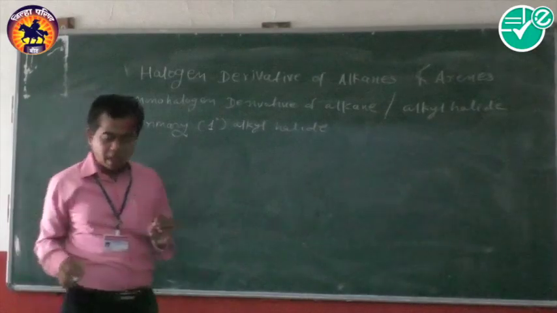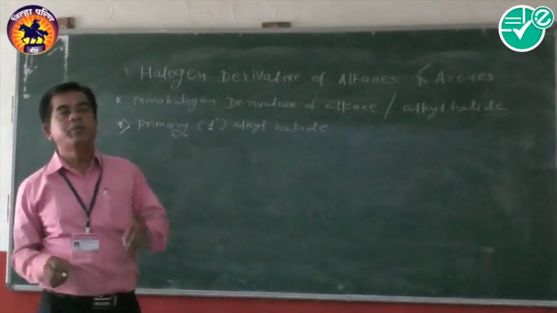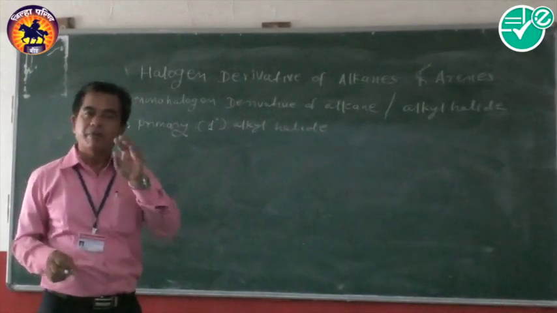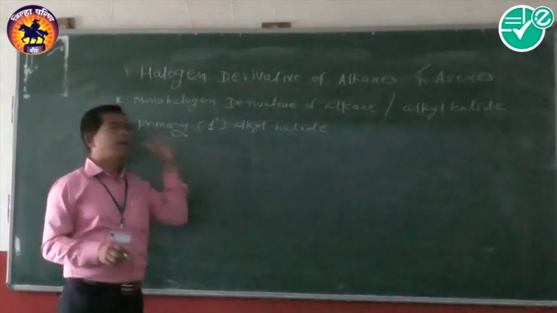Now what are primary alkyl halides? The alkyl halides in which the halogen-carrying carbon is a primary carbon atom are called primary alkyl halides.